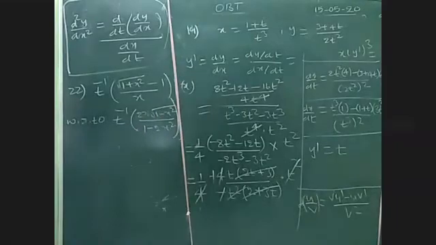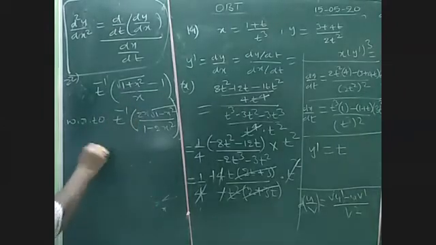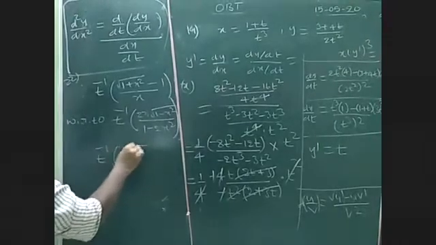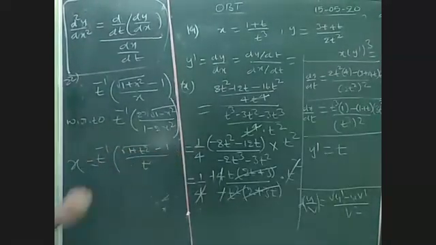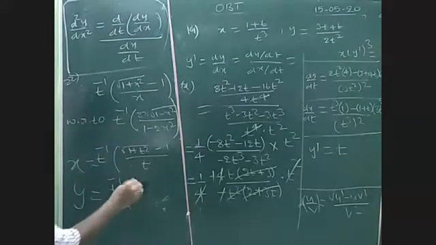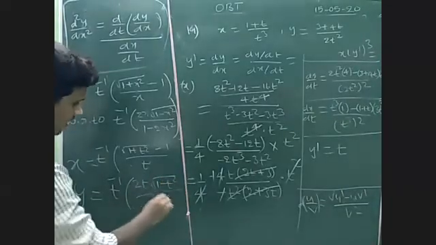What is the meaning? So if I take for example, this is the 22nd question, I want to replace this x by t. T means parametric form, like root over 1 plus t square minus 1 by t, and I want to take this as x. And another function is tan inverse of 2t root over 1 minus t square by 1 minus 2t square.